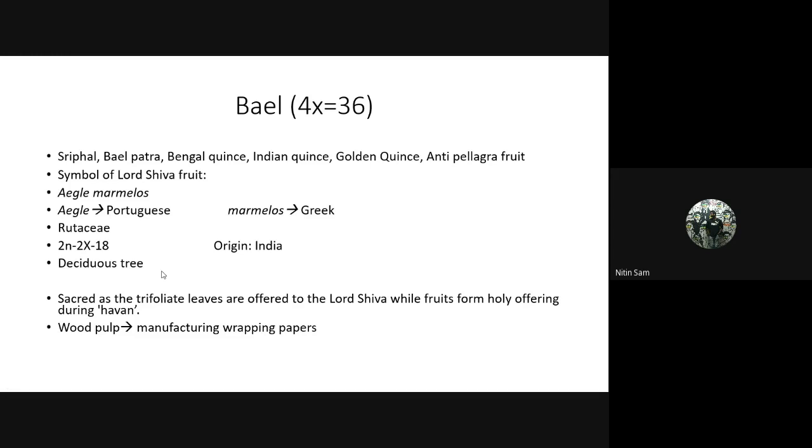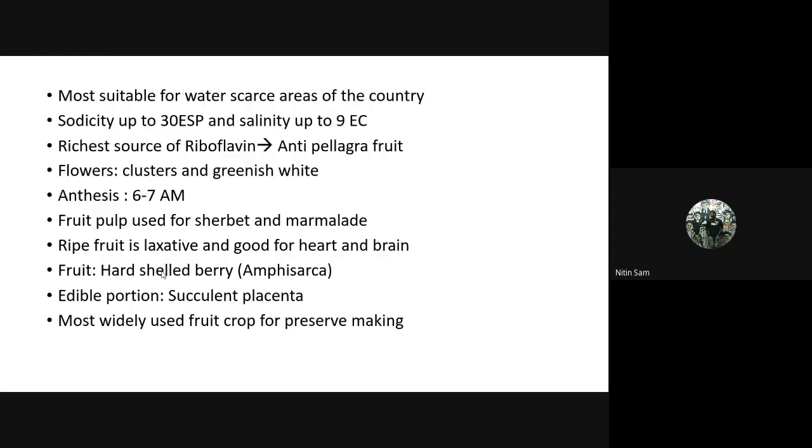The wood is used for the manufacturing of wrapping papers in industries. It is more suitable for water scarce areas of the country. It can tolerate a sodicity level up to 30 ESP and salinity up to 9 EC. As I mentioned, it is the richest source of riboflavin, so it is called the anti-pellagra fruit. The flowers are borne in clusters which are greenish white. Anthesis period is 6 to 7 a.m. Fruit pulp is used for sharbat and marmalade preparation.